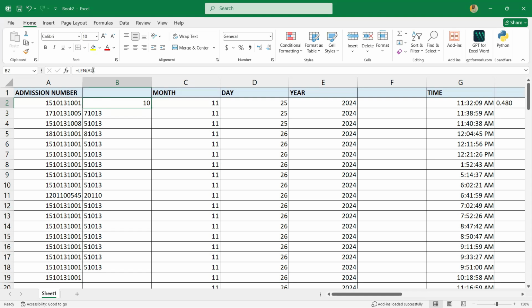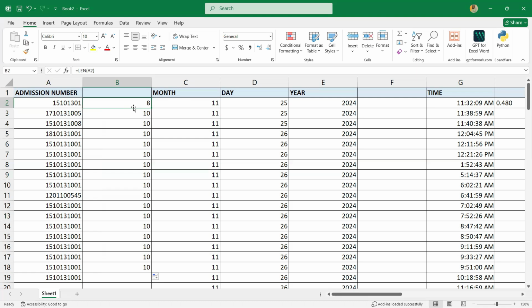But if it is not up to 10, like now, let me just say you deleted one character or you add something, the admission number is 8 and you are expecting to have at least the minimum of 10 characters in the admission number. The same thing is applicable to account number or phone number. They maybe have a specific length that you are expecting them to have. So to count the total number, if the total number does not tally with what we are expecting, then the account number will get flagged. Then after you write the formula, you drag it down.